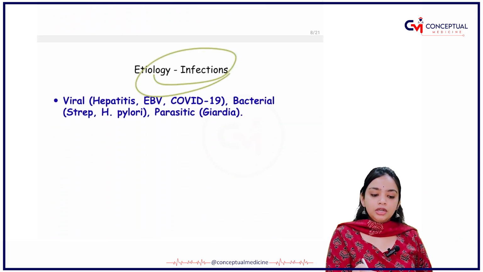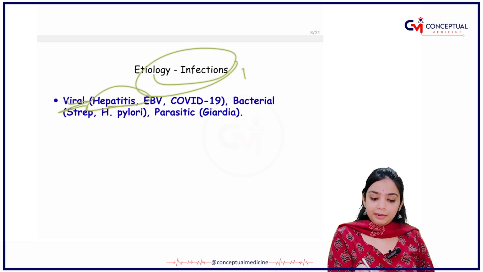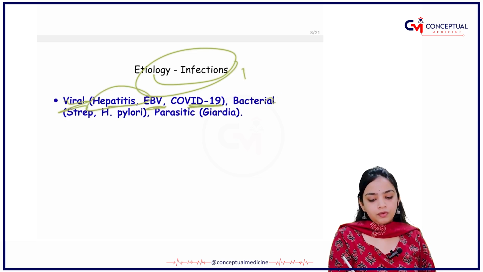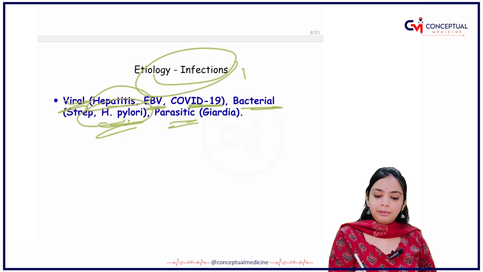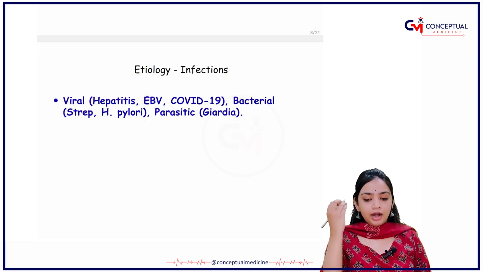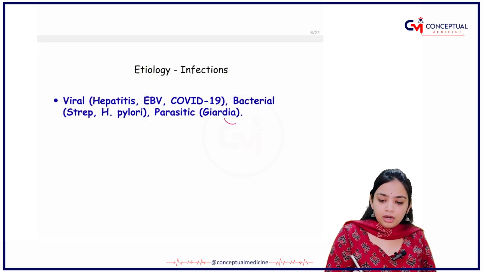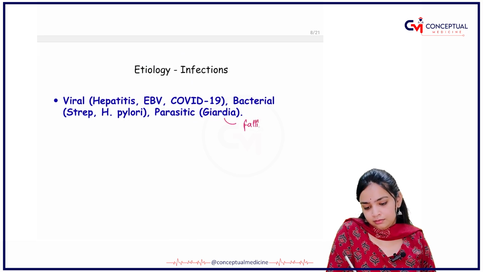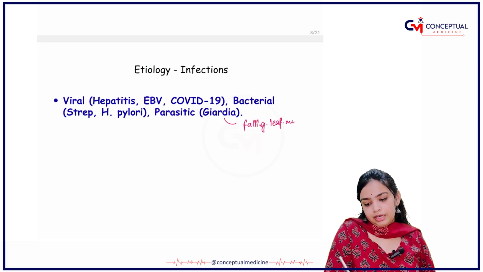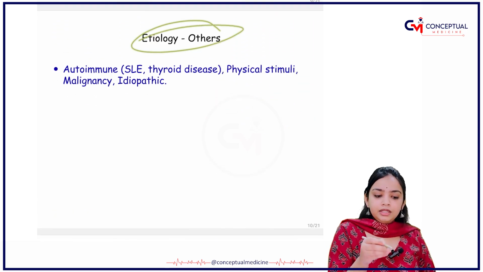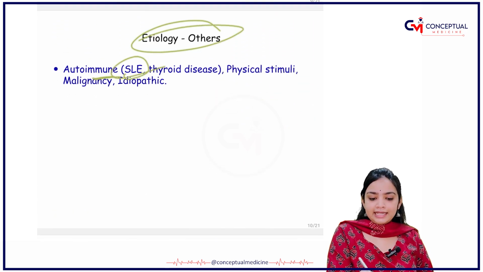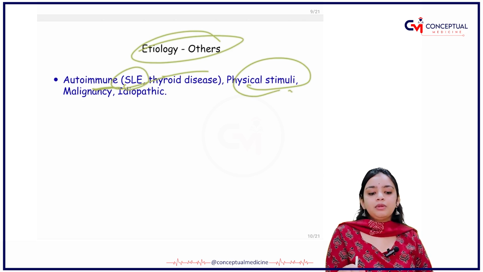What are the infectious etiologies? There will be viral infections like hepatitis, HIV, COVID-19, bacterial infections like streptococcus and H. pylori. And in parasitic, you have giardia, and giardia has a motility called falling leaf motility, that I guess you have read in your microbiology, right? What are the other etiologies? It can be autoimmune like SLE, thyroid disease, and physical stimuli.